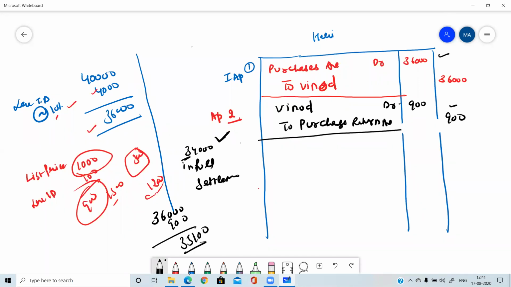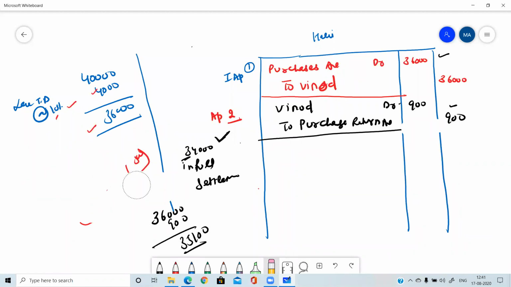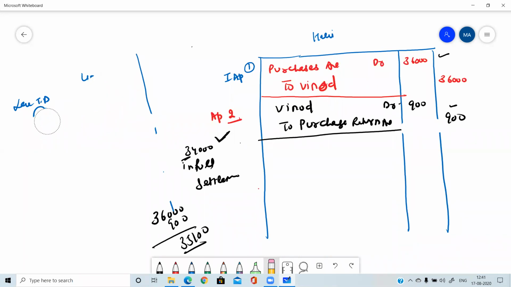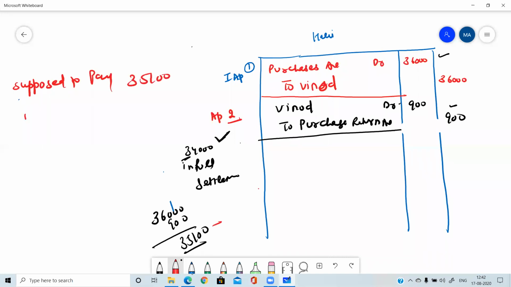So if we need to pay 35,100 to someone, and we are making payment of only 34,000, then what is the difference known as? Please tell me. We are supposed to pay 35,100 and paid only 34,000. So the difference amount is 1100. What will that difference amount be called?